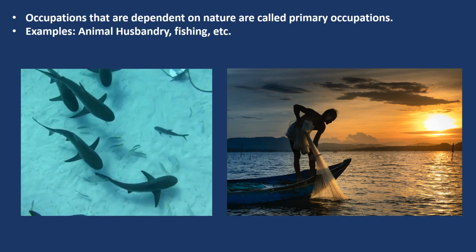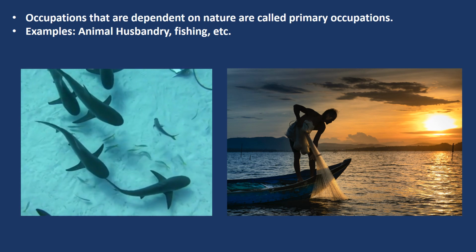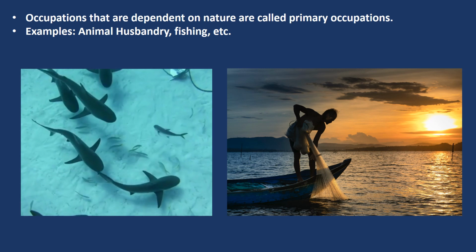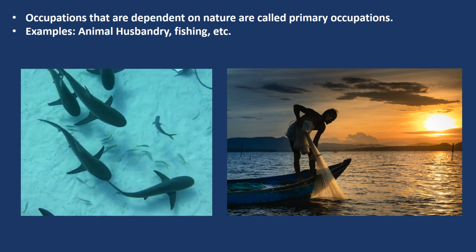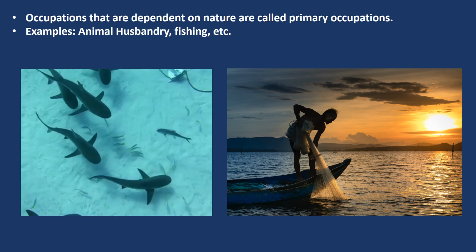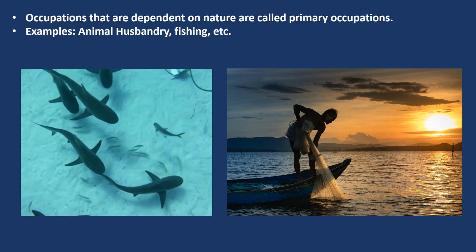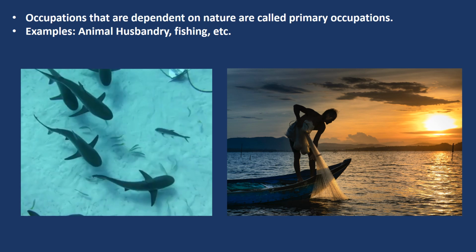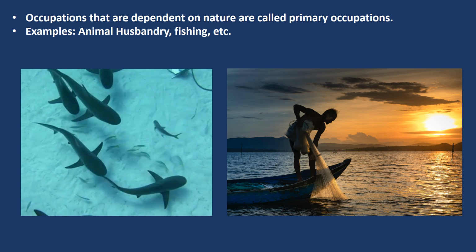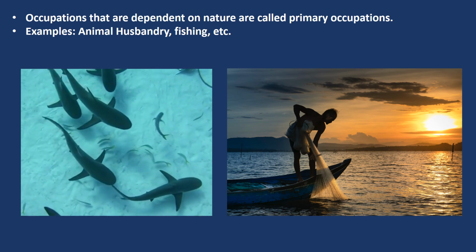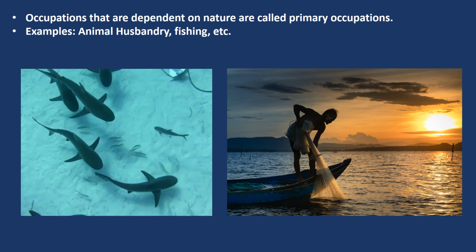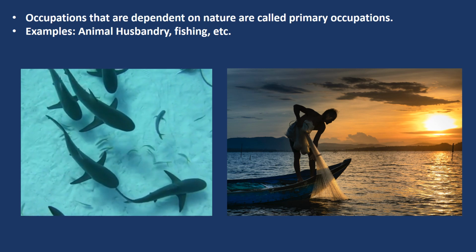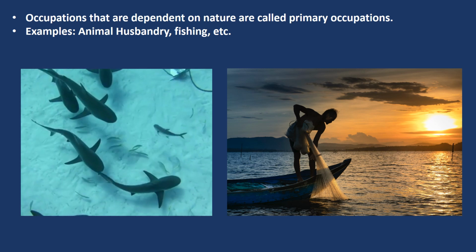We get fishes from the sea, honey, wood, medicinal plants from the forest, milk, meat and wool from the animals. Some of these products can be used directly. So, the occupations which are dependent on nature are called primary occupations. Example, animal husbandry, fishing, foresting, mining, etc.